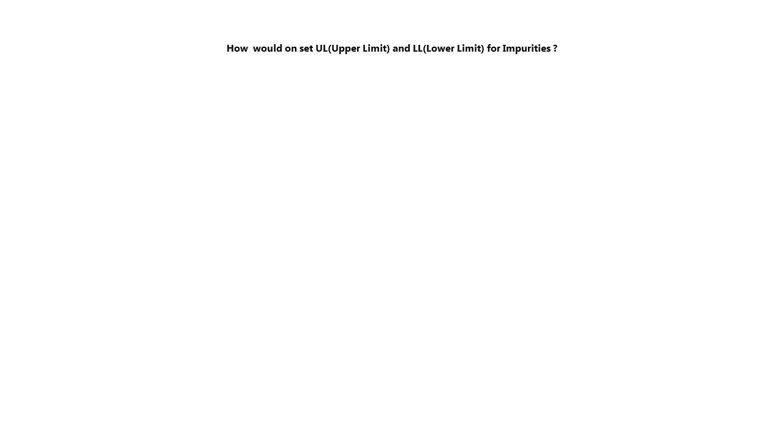Can we trend data for other applications such as SEC, which is size exclusion chromatography, or data acquired on different instruments such as GC? Absolutely. It's not application dependent. So whether you're doing LC or capillary electrophoresis or SEC, you can certainly do control charts and track your data and look for trends in your data.